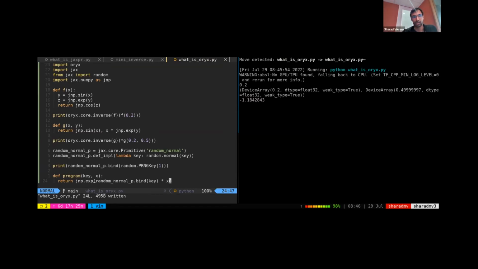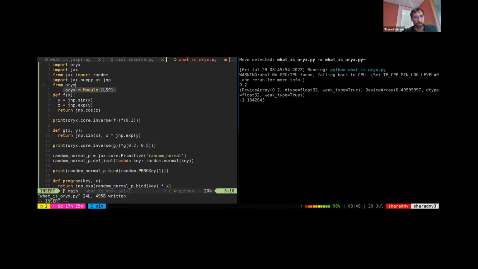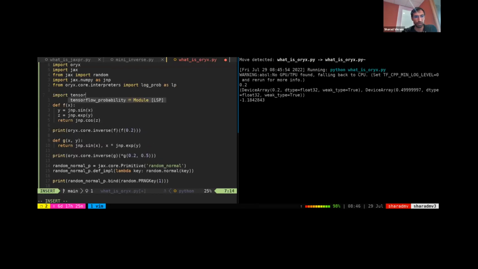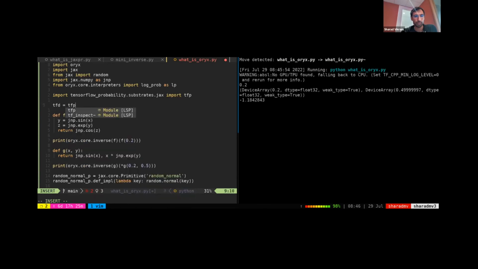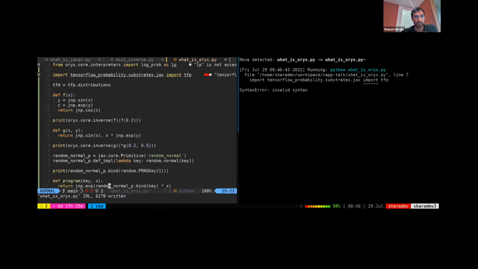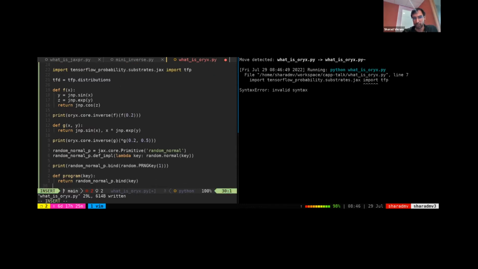And Oryx has a transformation for that called logprob. So I will quickly import that, and also I'll import a very simple normal distribution, so I don't have to compute log probs manually. Right, so back to our program. Let's start off with the simplest program, random_normal_p.bind. So this is a program that just samples a real valued number.